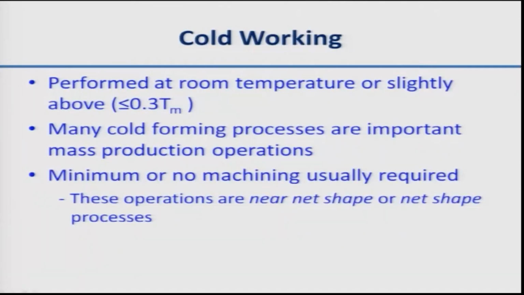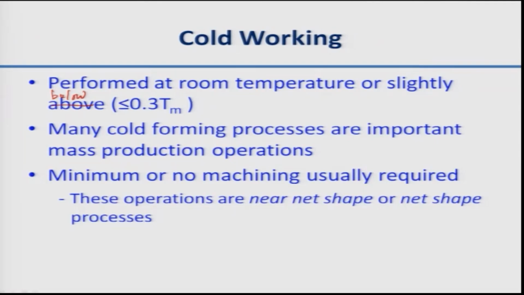Similarly, one can also do cold working, that is deformation of a material at a temperature below, not above, 0.3 Tm. For steels, 0.3 Tm is something like about 350 to 400 degrees Celsius, and that is what is known as cold working for steel.